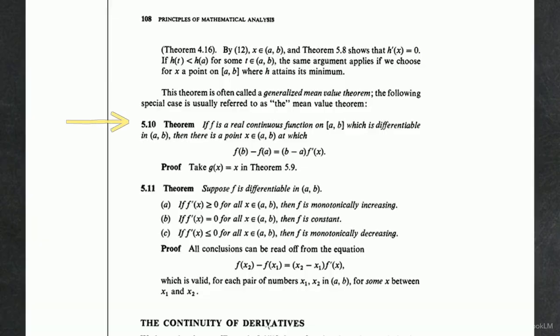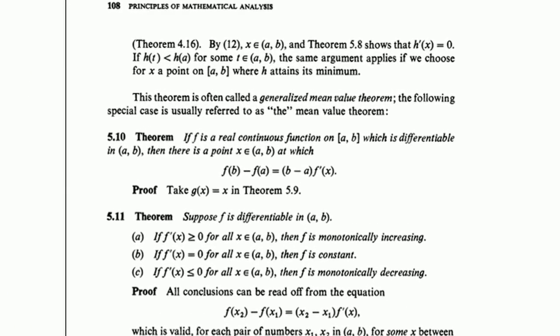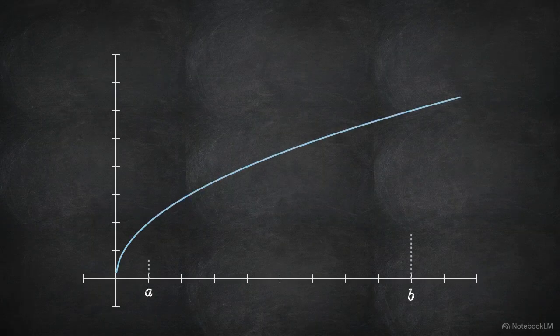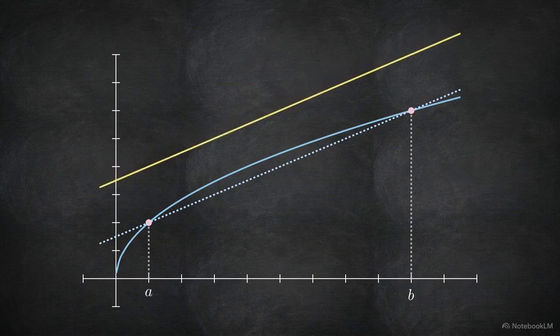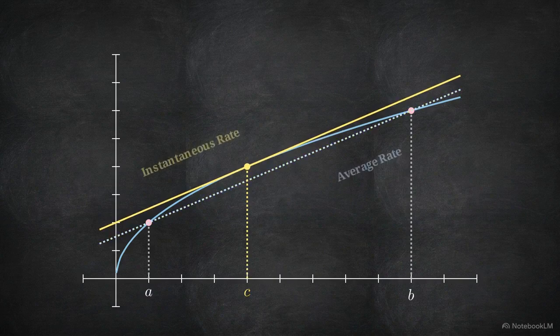We can derive the standard mean value theorem, Theorem 5.10 in the text, directly from this. By setting the second function, g of x, simply equal to x, the complex equation collapses into a clean, familiar formula. Geometrically, this equation ensures that if you draw a secant line between the start and end points of a curve, there must be at least one point, c, on that curve where the tangent line is perfectly parallel. The instantaneous rate of change matches the average rate of change.